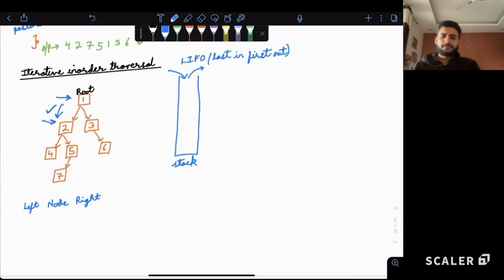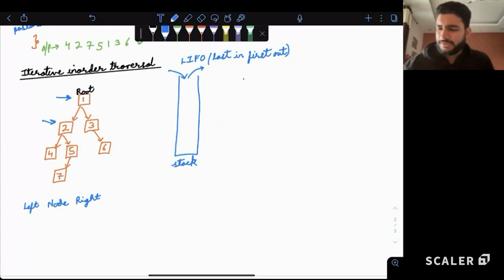Yes. Now, if this transition is compulsory for us, can we say if we directly move to 2, we need to store this somewhere? Unless and until we store this, the entire tree is gone. We will never be able to find the right subtree if we just move to 2. Yes or no? Yes. So we will store it in a stack. Simply, we'll store it in a stack. So let's see how this works.